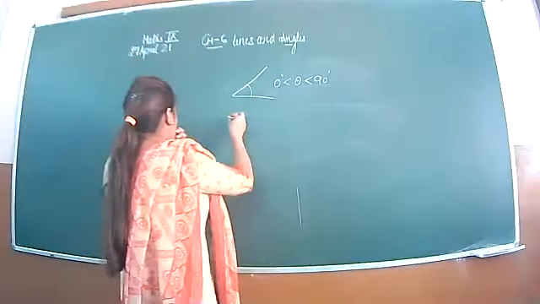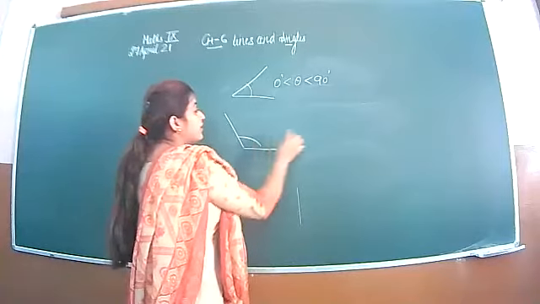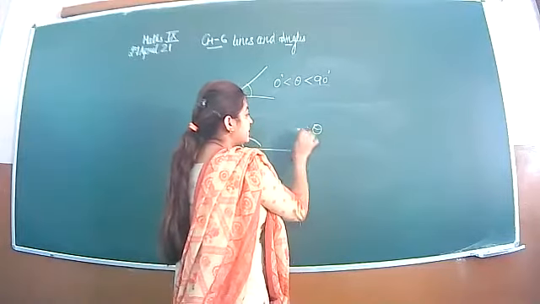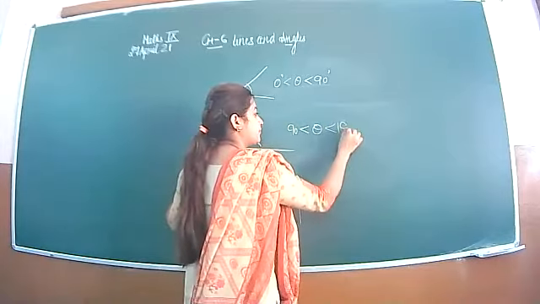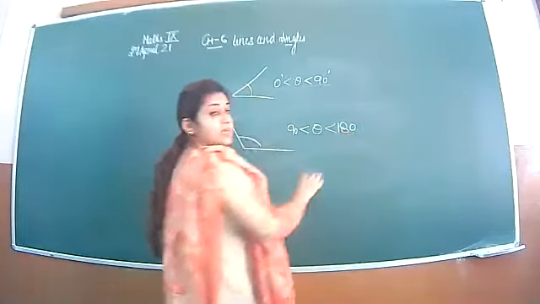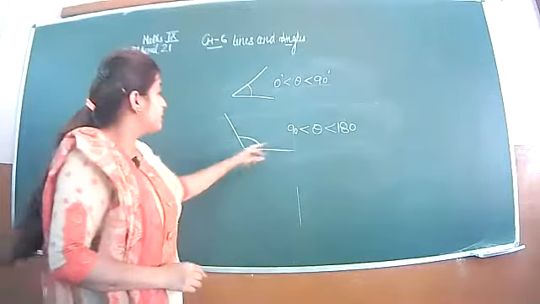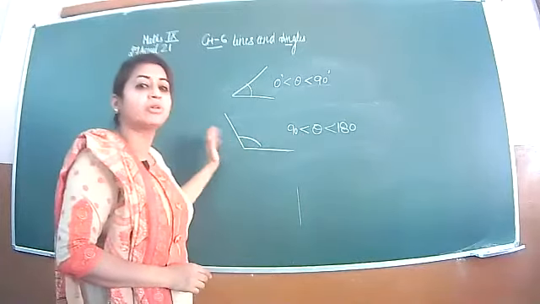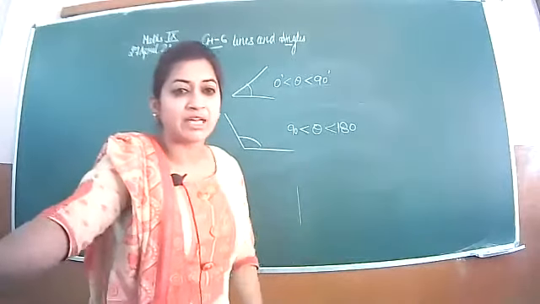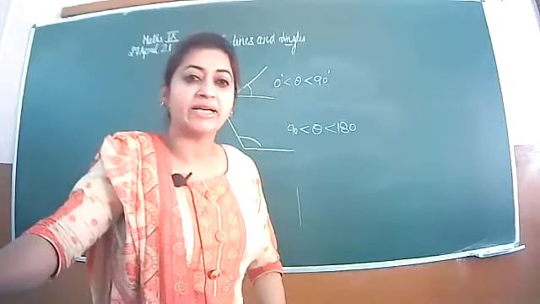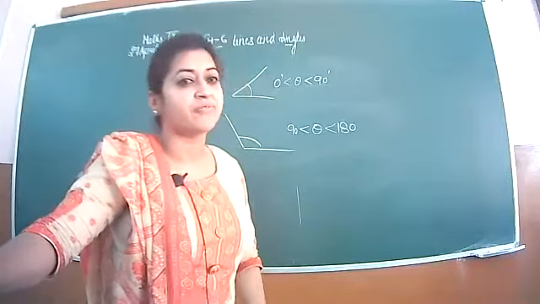If I talk about obtuse angle, the angle theta is greater than 90 but less than 180. That means it has measurement more than 90 but less than 180. It is more than 90, it can be 91, 92, 98, 100, 140, 135.